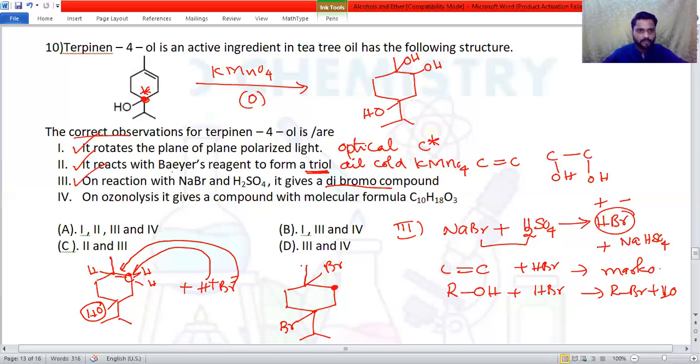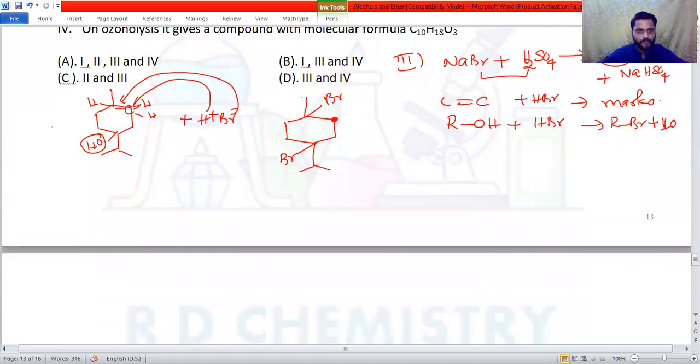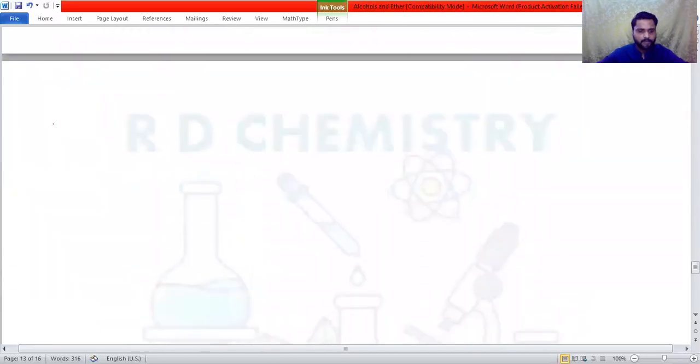What about the fourth statement? On ozonolysis, it gives a compound with the molecular formula C10H18O3. Let us see that one. In statement number 4, we have a cyclohexane ring like this, then there's a double bond, then a CH3, then we have an OH group.